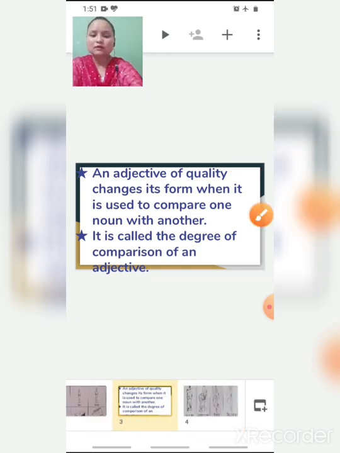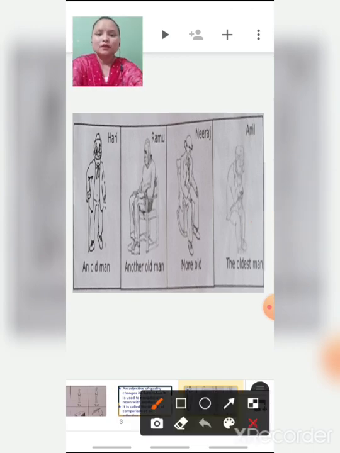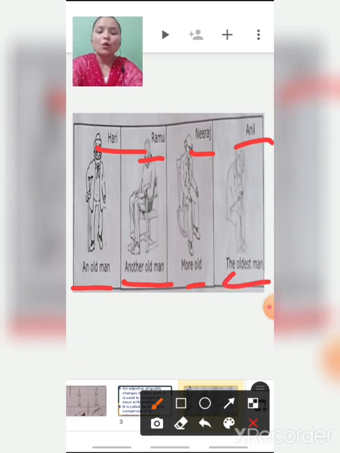Now again let's see the picture here, children. Four pictures you can see on your screen, right? In the first picture, what name is written here? Hari, an old man. Ramu, another old man like Hari. Neeraj, older than Hari and Ramu. Anil, the oldest man among Neeraj, Ramu and Hari.